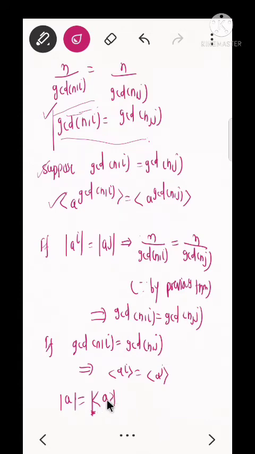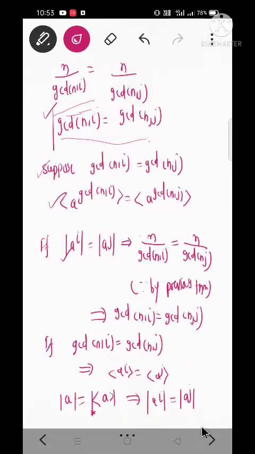So the order of a to the power i is equal to the order of a to the power j, and Q implies P has been proved. So this proves the theorem.